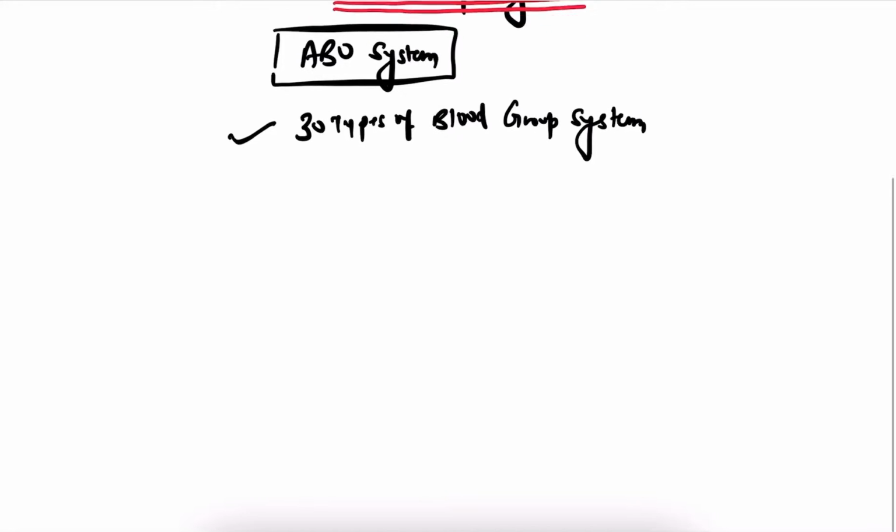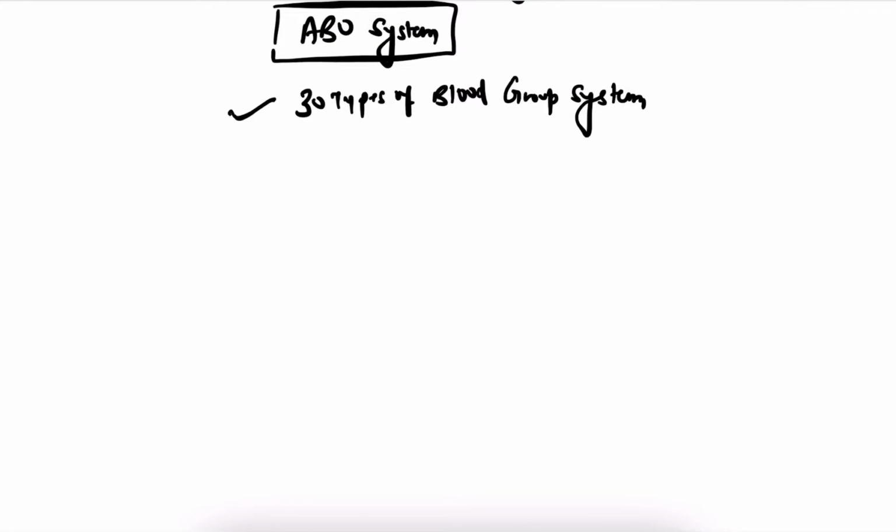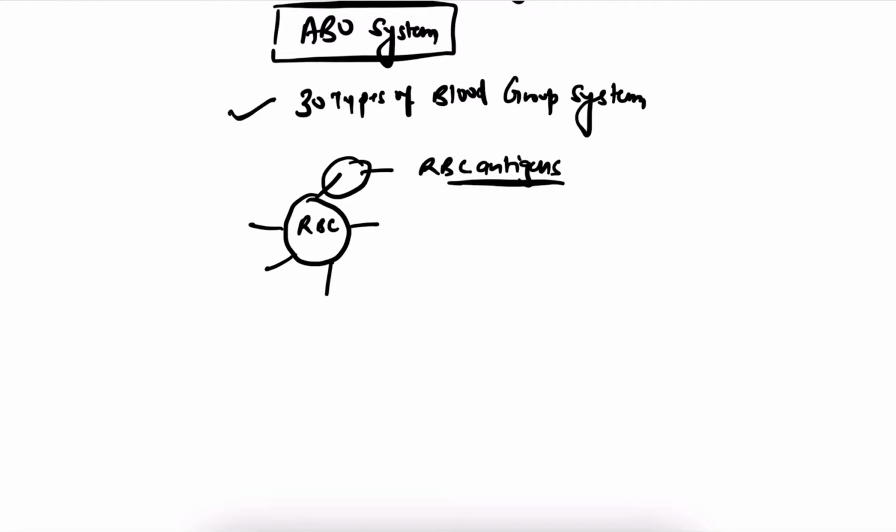How do we define the blood group system, the ABO system? We all know that an RBC has many antigens. The human red cell contains numerous surface structures which are known as antigens. These surface structures are known as RBC antigens, and they are recognized by the immune system.